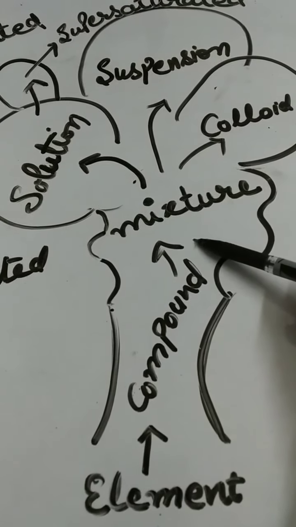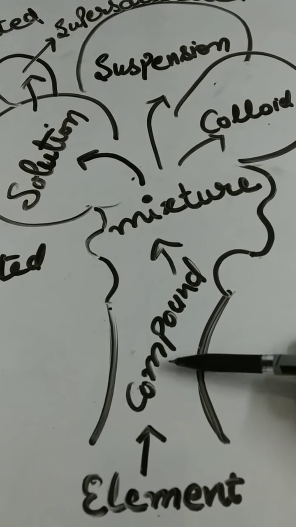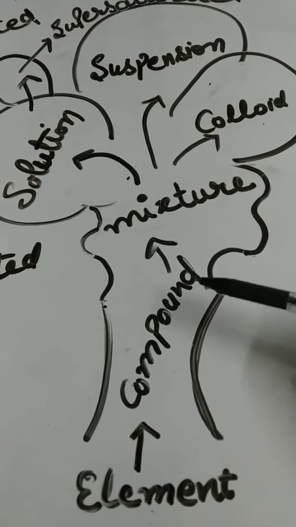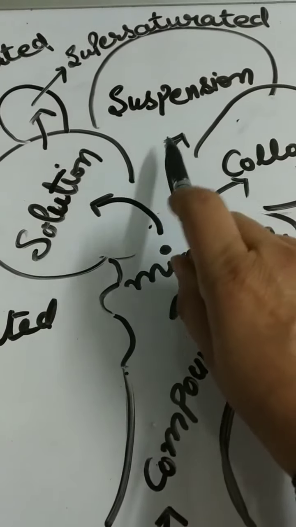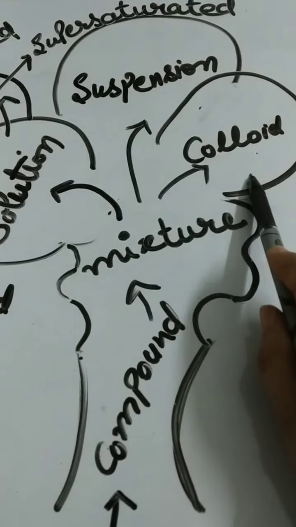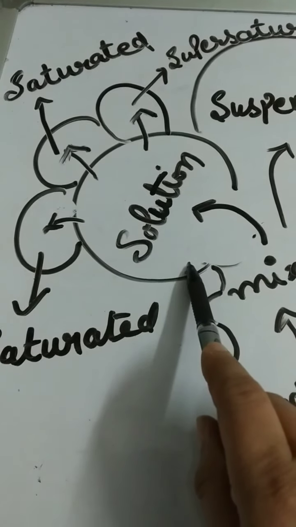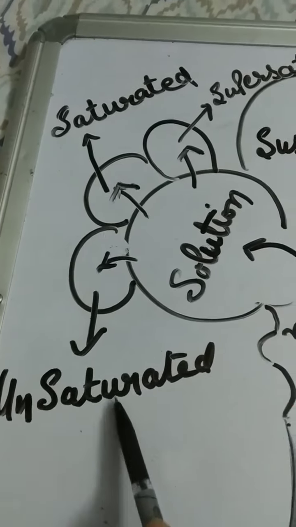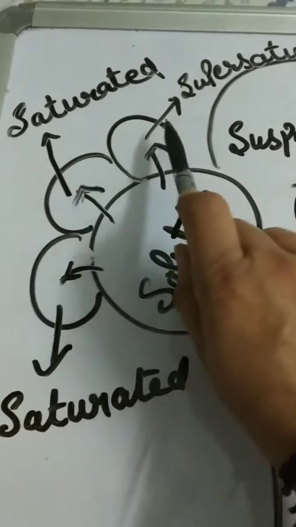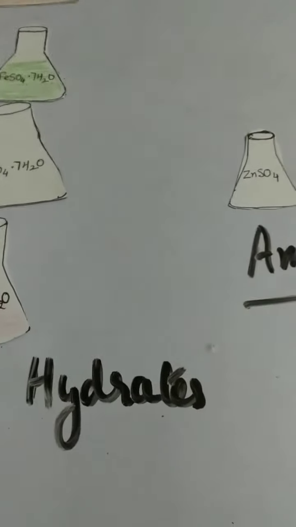Mixtures are formed by the combination of element and compound, or compound and compound, or element and element. Mixture further has three types: solution, suspension and colloid. Further, solution is of three kinds: unsaturated solution, saturated solution and supersaturated solution.